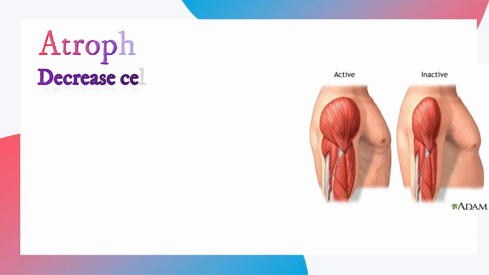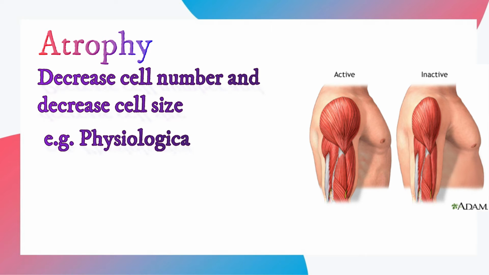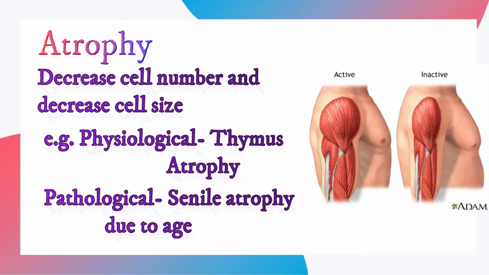Atrophy means decreased cell size, which leads to decreased size of the organ, and it is due to decreased protein synthesis or increased protein degradation. Physiological examples include thymus atrophy and notochord atrophy, and pathological atrophy includes senile atrophy due to age, and we can also see disuse atrophy and pressure atrophy.